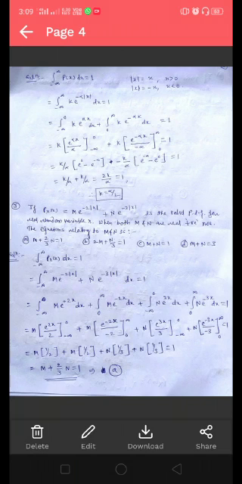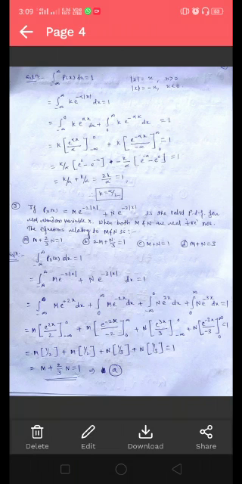So here the PDF, that is k e to the power alpha x dx, integrating over the interval minus infinity to 0, plus the PDF integrating over 0 to infinity, that is k e to the power minus alpha x dx for the positive values, equals 1. Then simplifying these integrations, finally you will get k by alpha plus k by alpha equals twice k by alpha, that is equal to 1. So from this we can find the value of k, which is equal to alpha by 2.